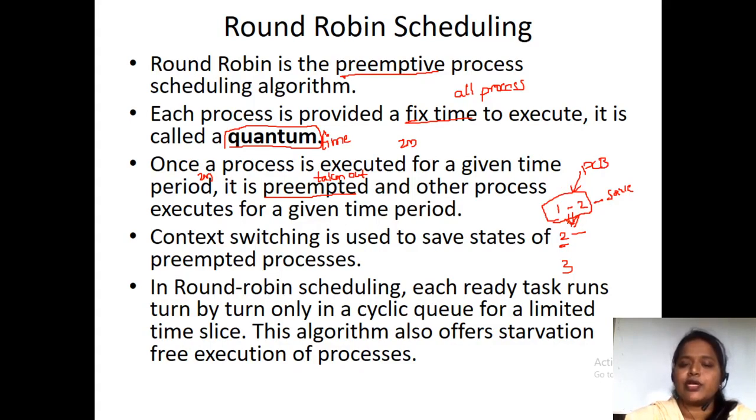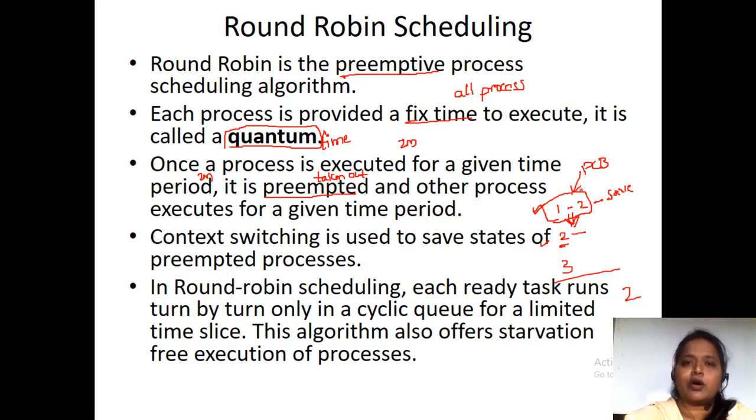So the process control block is the one which is associated with each and every process. When we are going to do a context switching from one process to another process, this process one's details need to be saved, so that when we are going for the second turn, we'll get the details from the PCB, and we'll continue from there. If we do not have context switching, these details won't be saved, and we don't know from where we have to start. Again we have to start from the starting.